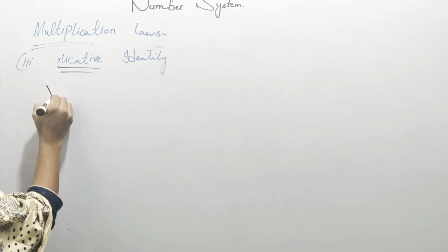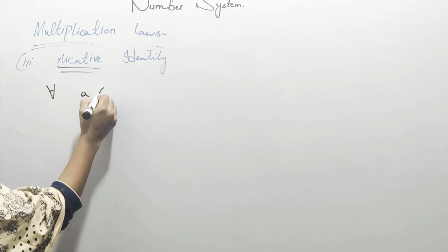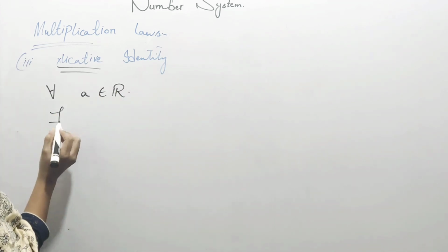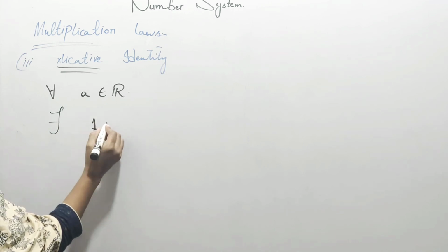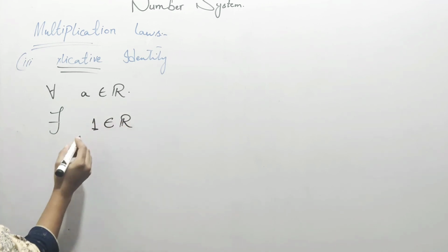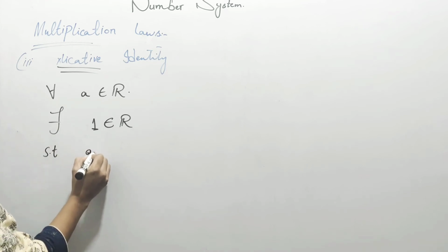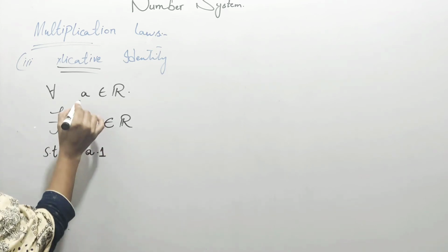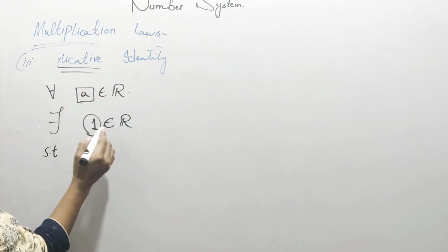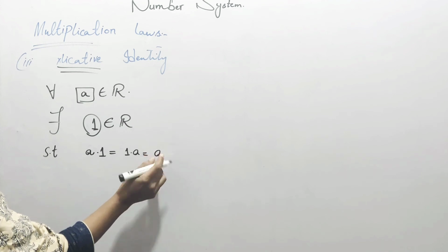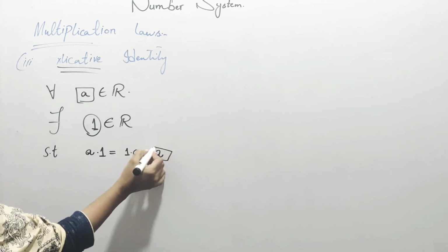Multiplicative identity says that for any number from the real line, there exists a number 1 belonging to the real line, such that if you multiply this number with 1 or 1 with this number, the answer will be that same number.